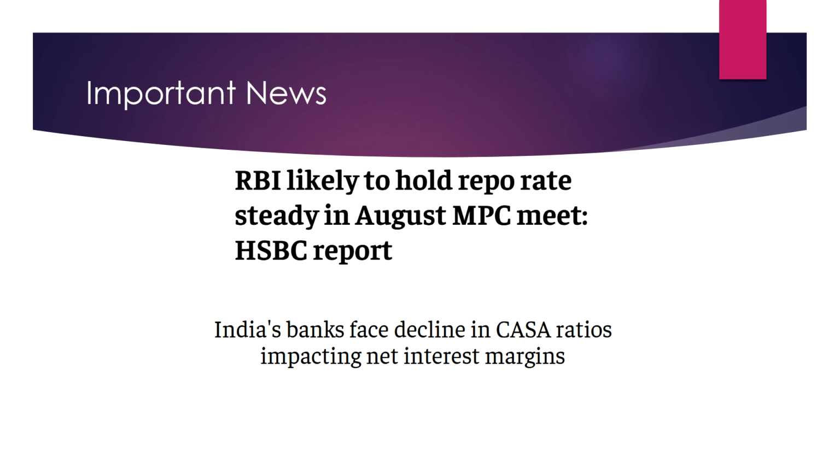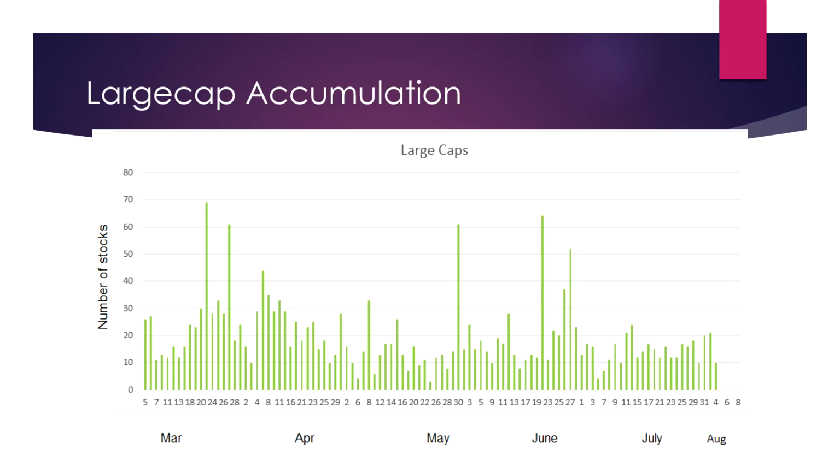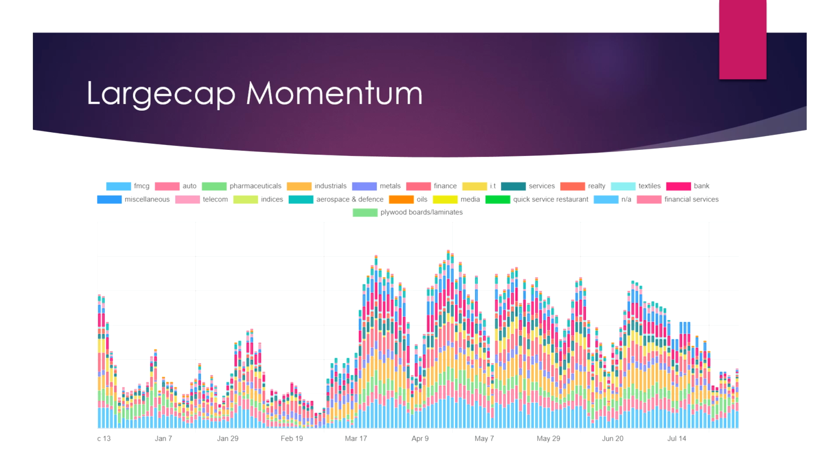So now going to the accumulation. The large cap accumulation wasn't that strong today. Although we bounced back, there was no follow-through buying from the big guys, especially the large caps. But the momentum improved and went even higher than the last 5, 6 trading sessions, which is a positive. But like I have usually mentioned, second day follow-through is what we would look for to understand that we have probably made some kind of a bottom. So tomorrow's data would be very important here.